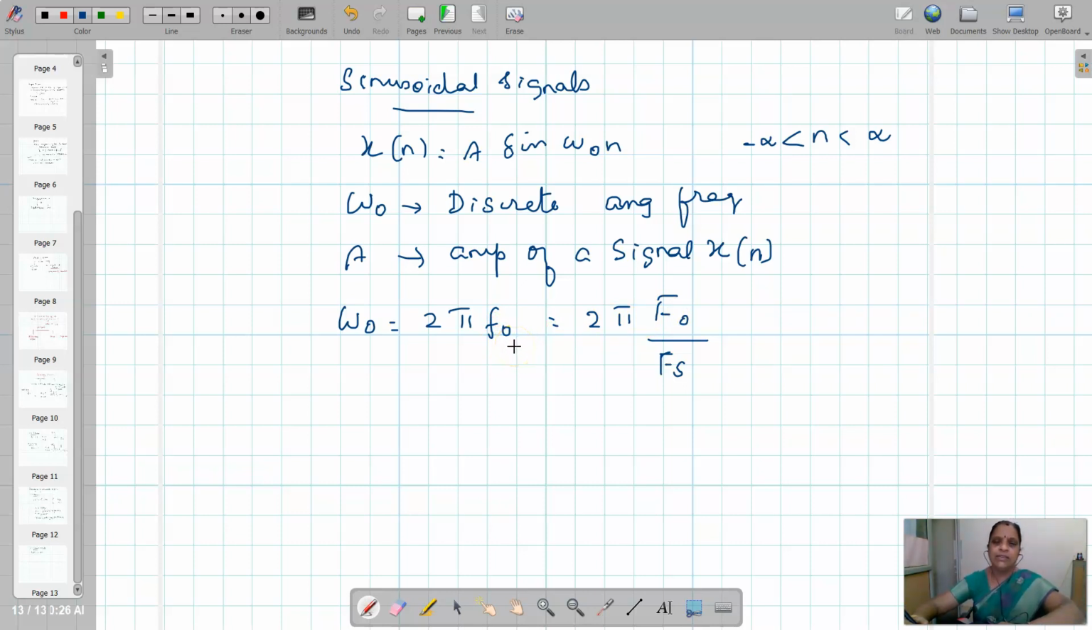So discrete frequency is obtained from the continuous frequency by dividing with Fs. Then this is f naught equal to F naught by Fs. This is a very important relation to have a clear understanding of the relationship between the continuous frequencies and the discrete frequencies.